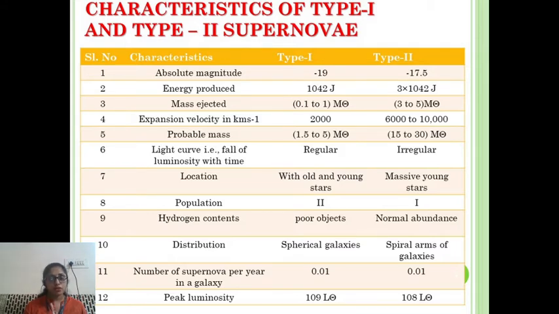The number of supernovae per year in a galaxy is very low, around 0.01 for type 1, and type 2 is also around 0.01. The peak luminosity is maximum in type 1 supernova, around 10 to the power of 9 times the luminosity of the sun, whereas in type 2 it is 10 to the power of 8 times the luminosity of the sun.